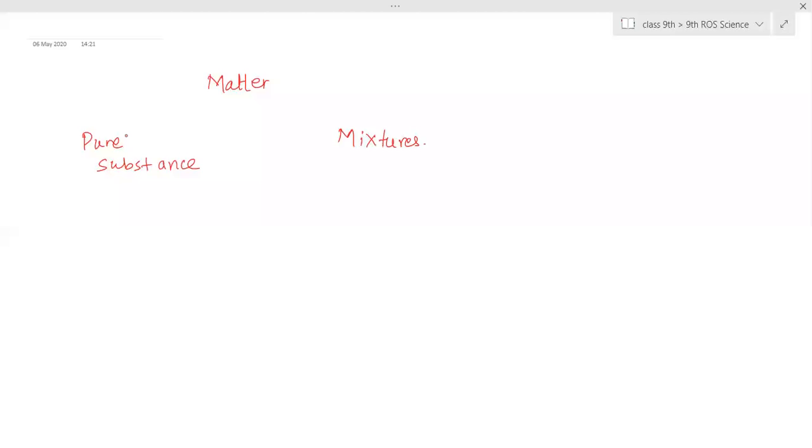For example, if we take oxygen gas, at the molecular level, if we go under an electron microscope and check it, all the particles are made up of only oxygen. So only oxygen is present. In a cylinder consisting only of oxygen gas, the atoms of oxygen have been bound, but throughout the cylinder, we can see only oxygen. So that is a pure substance.